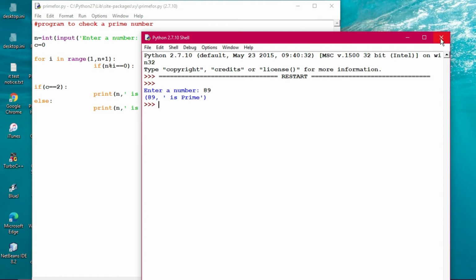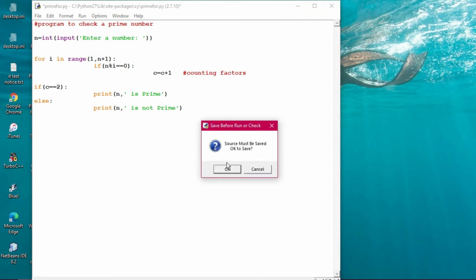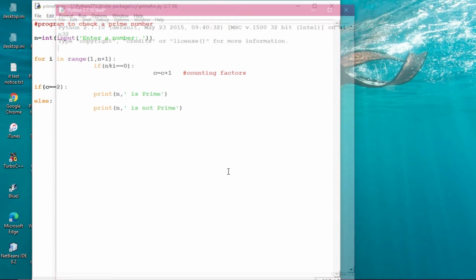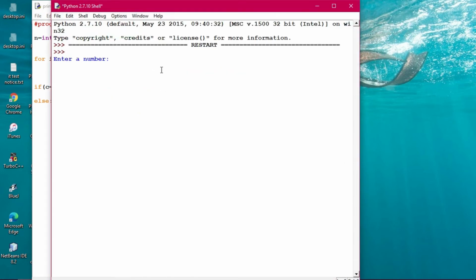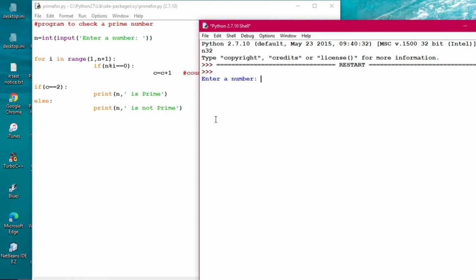Now suppose this program has been given to you for error finding. What have I done? I've removed C from here. Now you see what kind of error comes, and whether any error comes or not is also to be judged. It is not giving any error because Python has automatically initialized the variable.